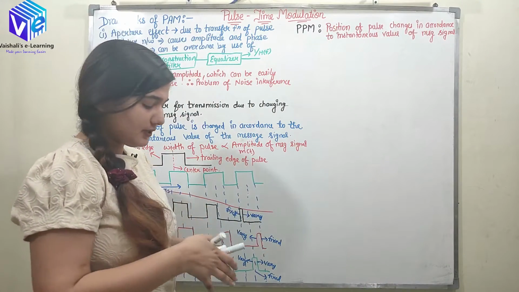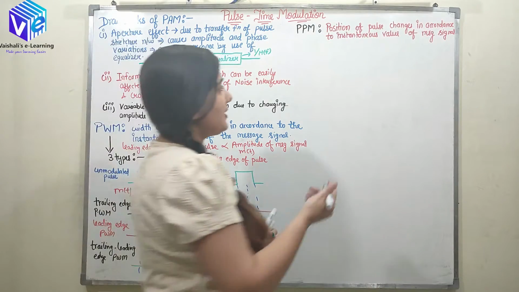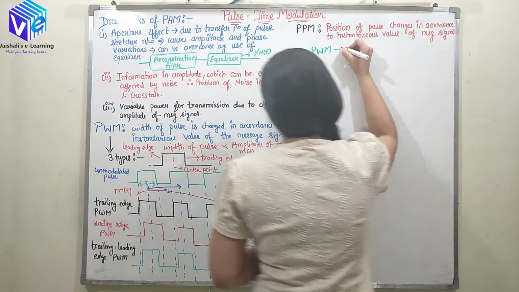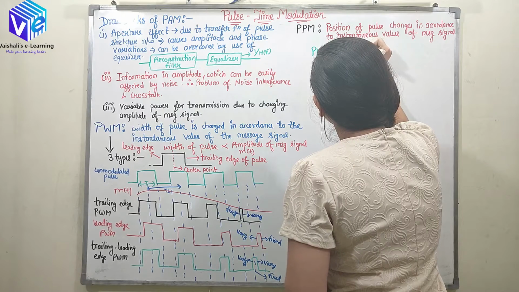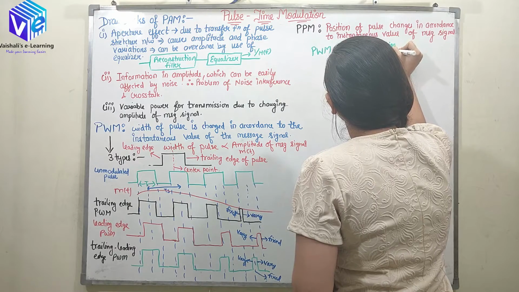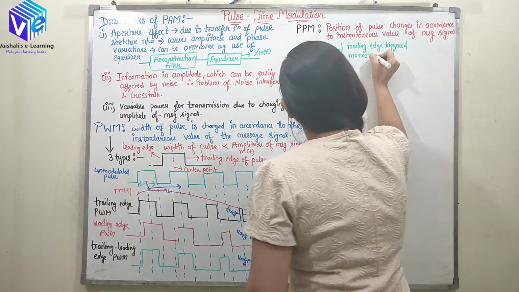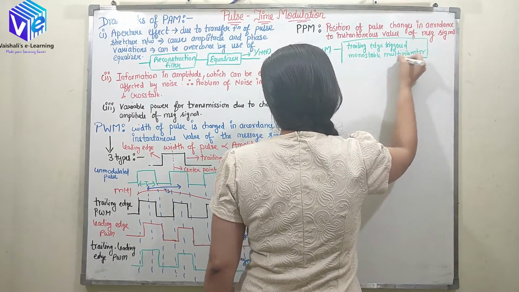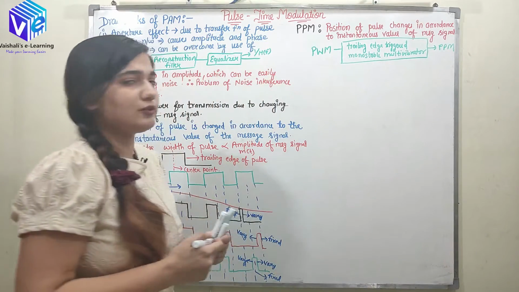I hope now you are clear. Now if I have to convert the PWM signal into a PPM signal, the input is the PWM signal, which I feed to a trailing edge triggered monostable multivibrator. At the output I will get pulse position modulation.